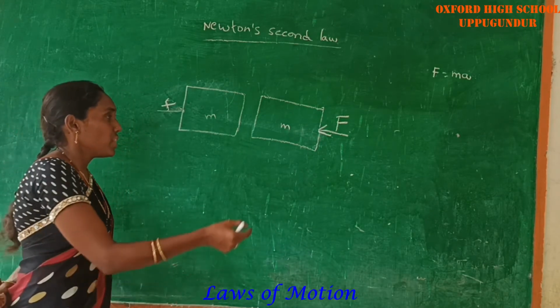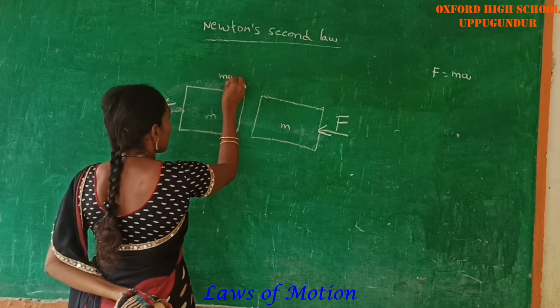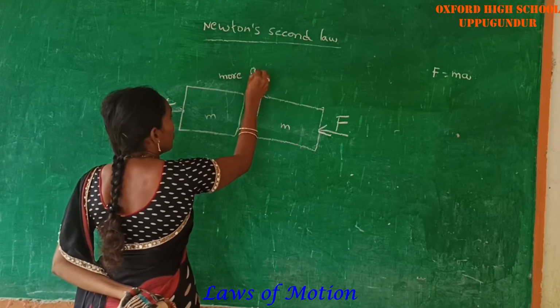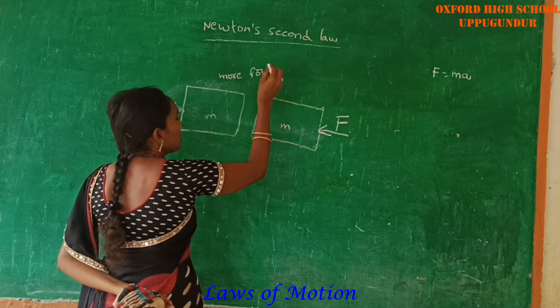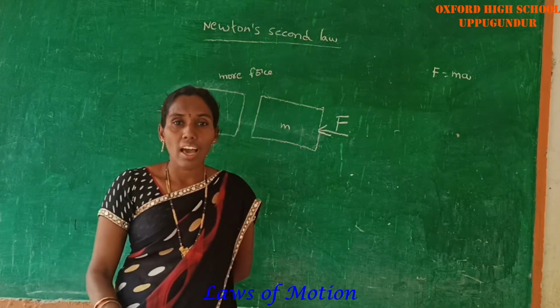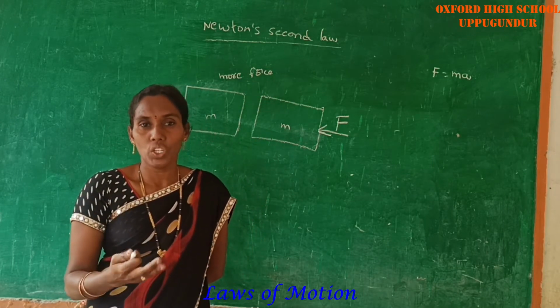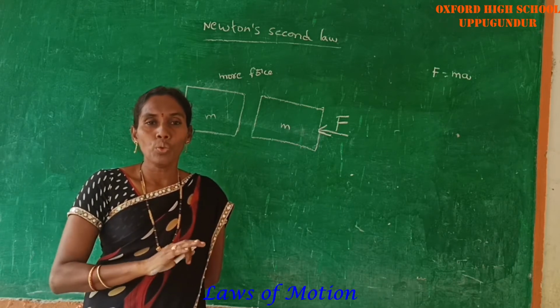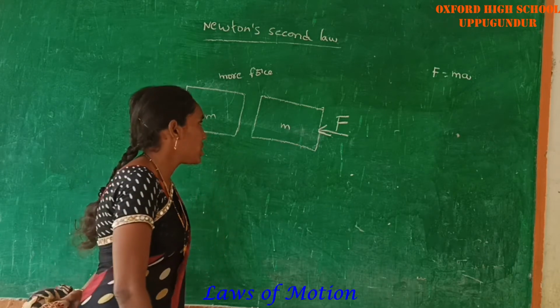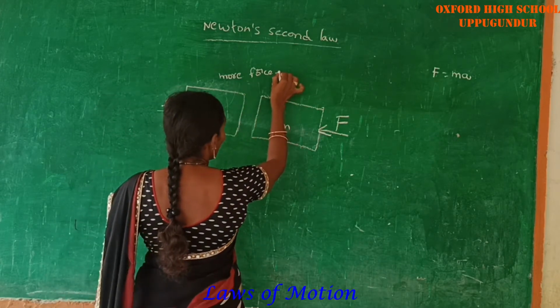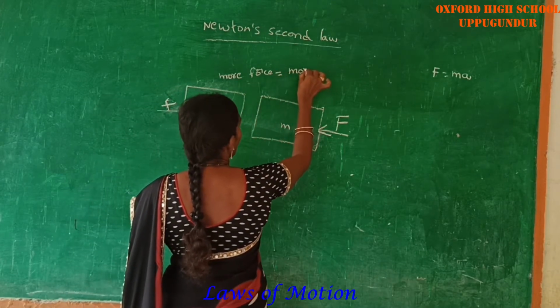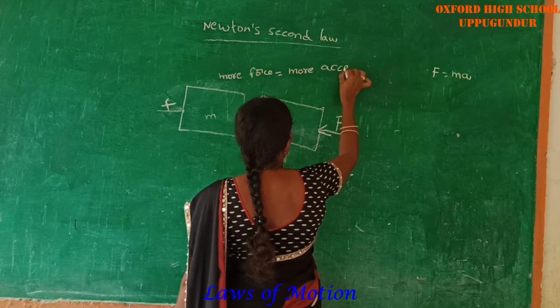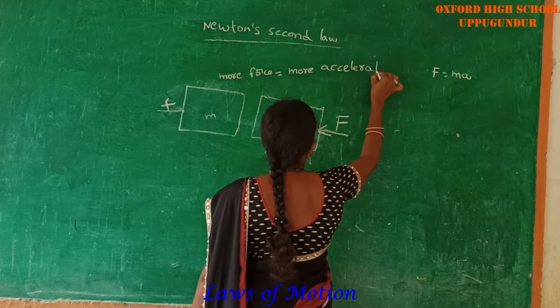If we apply more force on this object, the object accelerates from its rest position. That means more force gives more acceleration.